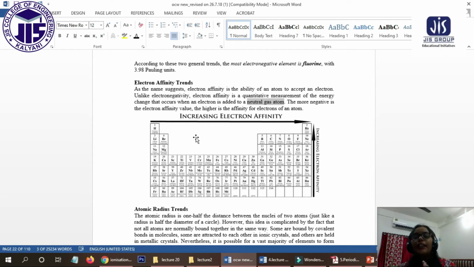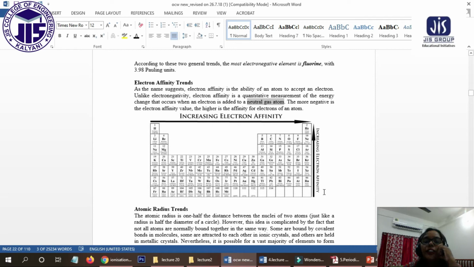So if we add one electron, that electron also will be held by the nucleus very strongly. So that electron will be stabilized, and that is why energy will be released, a higher amount of energy. So that is why electron affinity will increase.